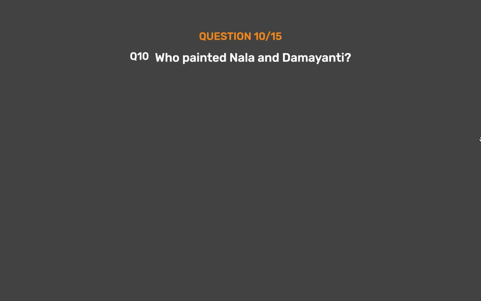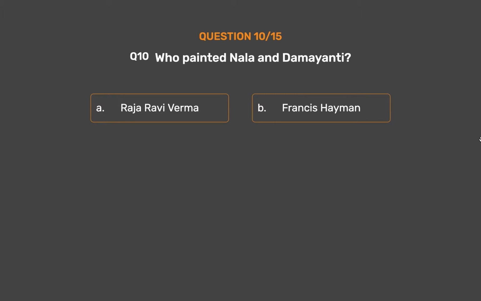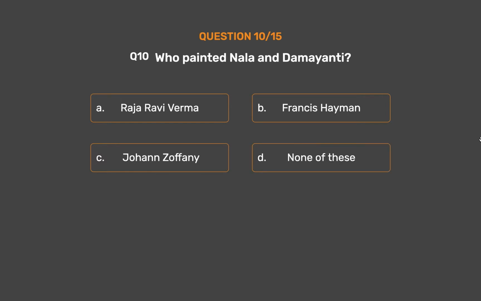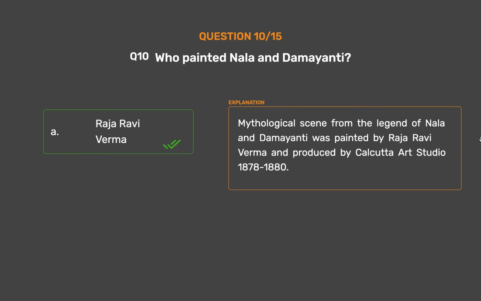Question number 10. Who painted Nala and Damayanti? Option A. Raja Ravi Varma. Option B. Francis Hayman. Option C. Johann Zafani. Option D. None of these. The correct answer is Option A. Raja Ravi Varma. Mythological scene from the legend of Nala and Damayanti was painted by Raja Ravi Varma and produced by Calcutta Art Studio 1878 to 1880.